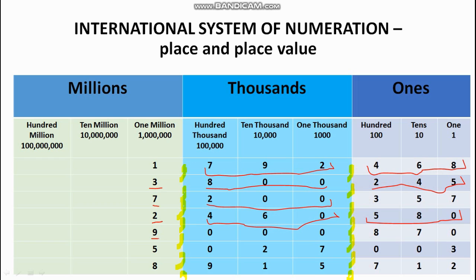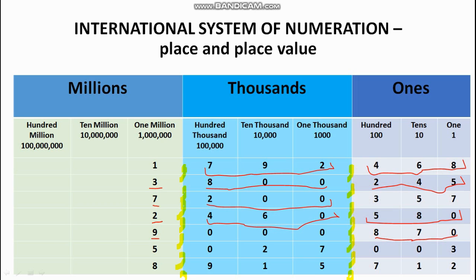9 million. Is there any number in thousands apart from 0? No. So what are we going to do? We will skip thousands here. So 9 million, then we will speak 870. So the answer is 9,870,000.